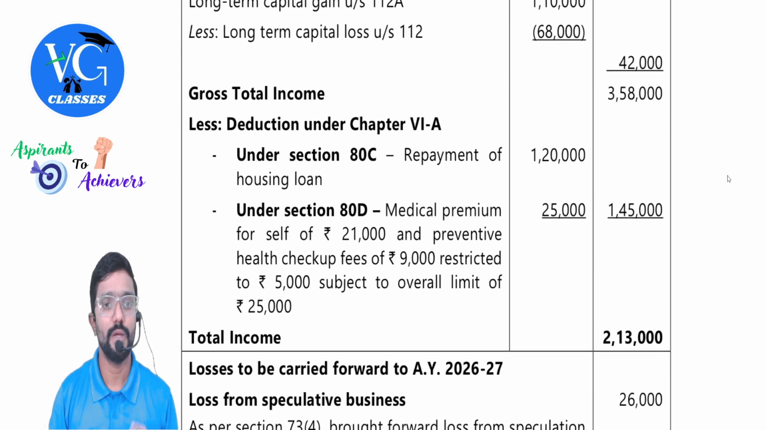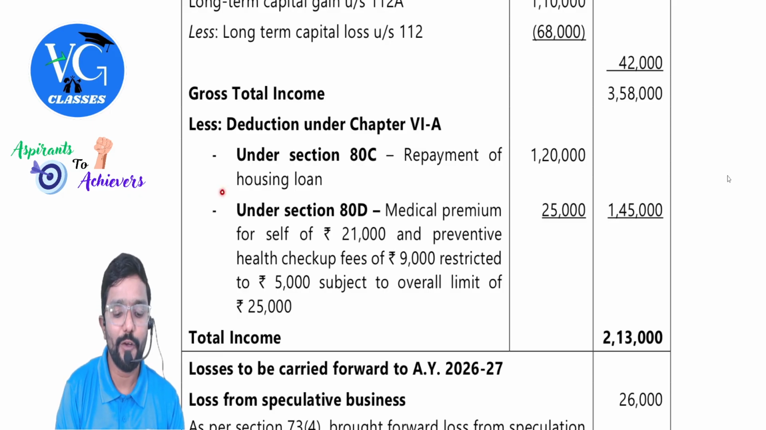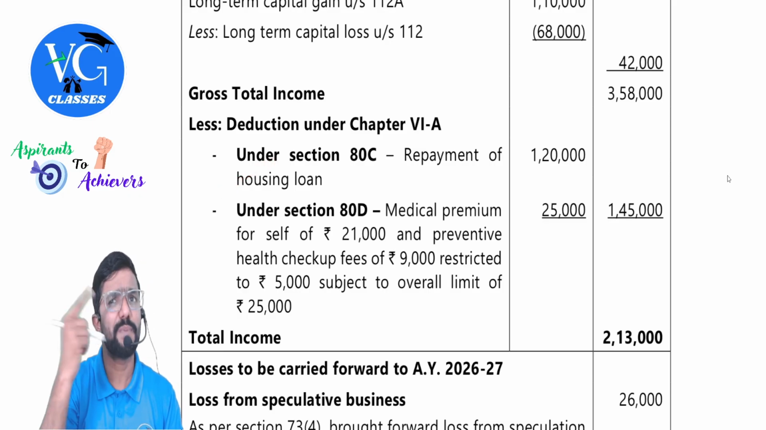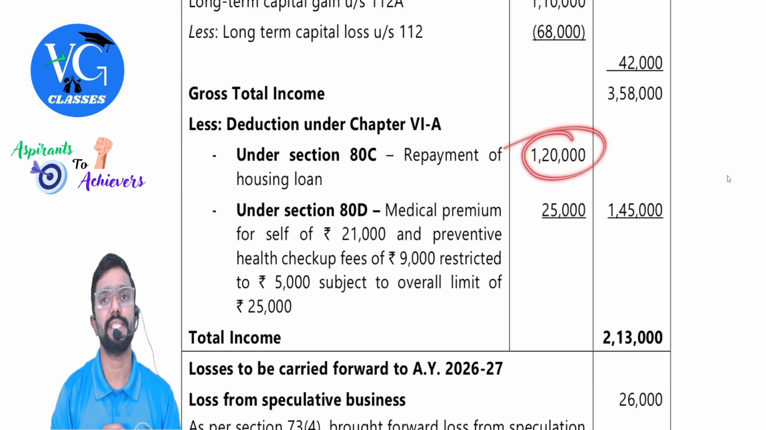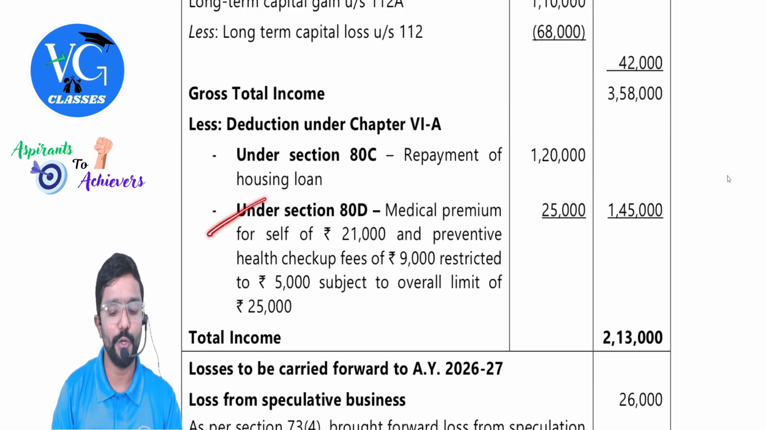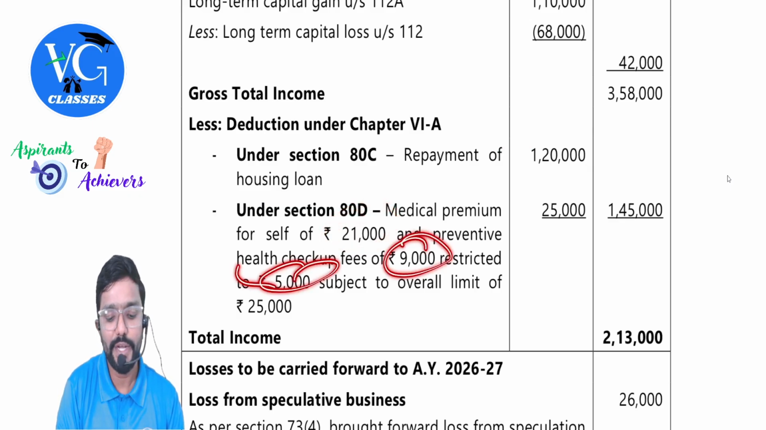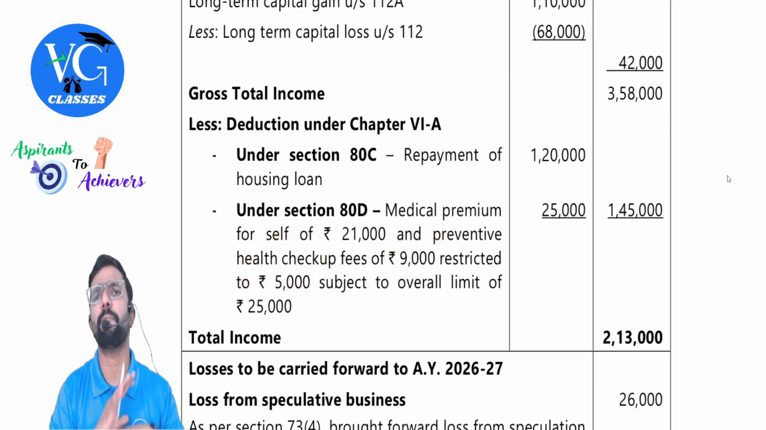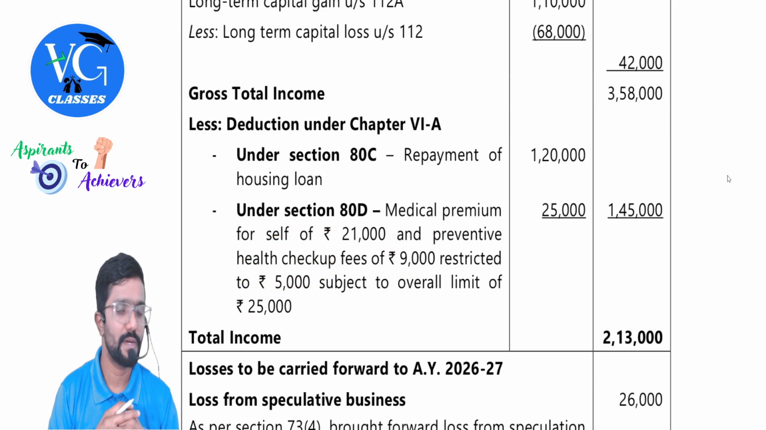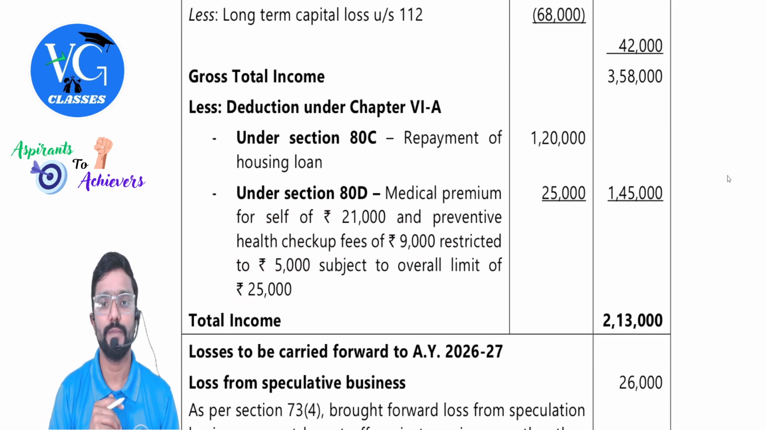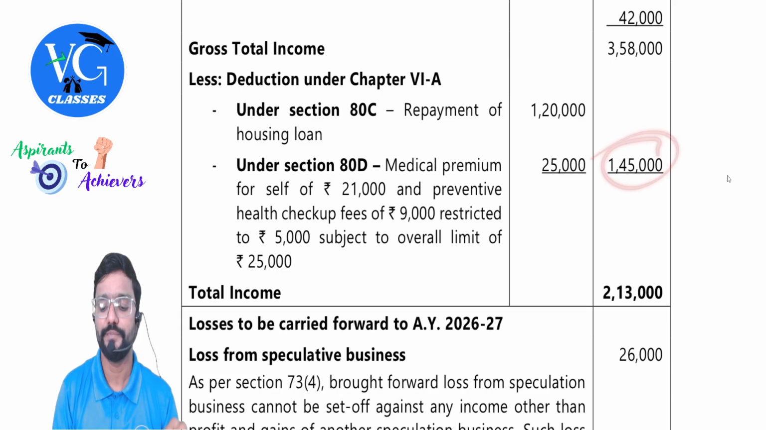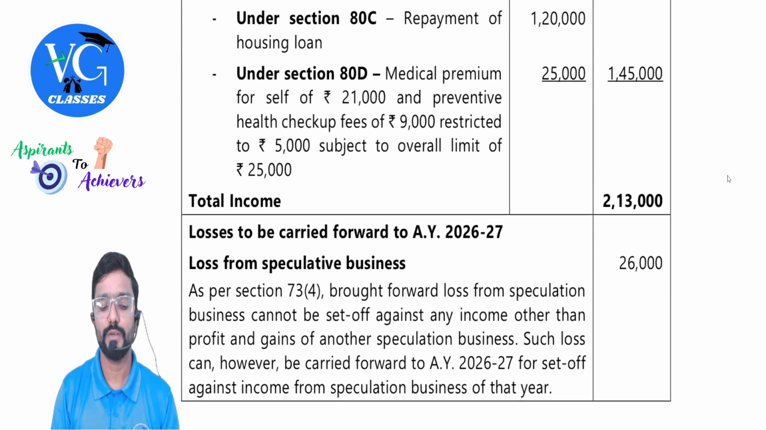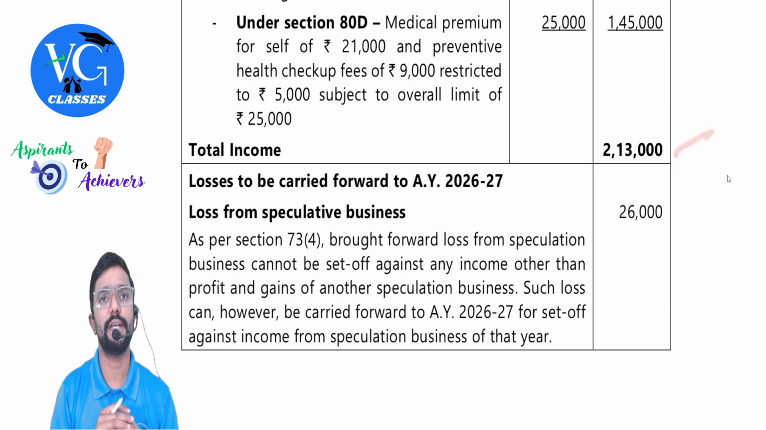Okay, sir. Then gross total income we are getting 3,58,000. Repayment of housing loan can be claimed as deduction, that is principal repayment under section 80C. Then 80D, I told you 21 and 9 is restricted to 5. So 21 plus 5 comes to 26, but is restricted to a maximum of 25. Clear? Yes, sir. So it comes to total deduction 145. Put it in bracket. So total income is 2,13,000.